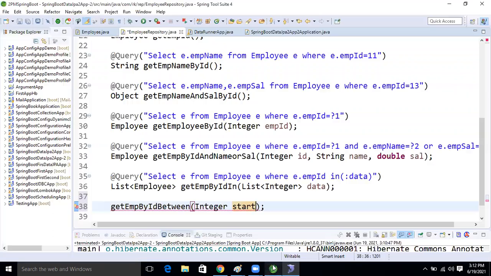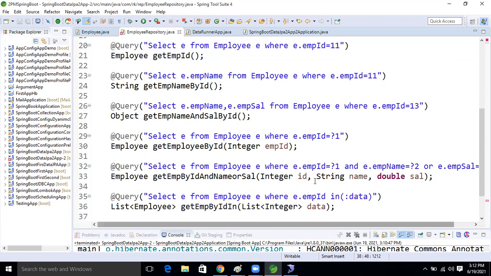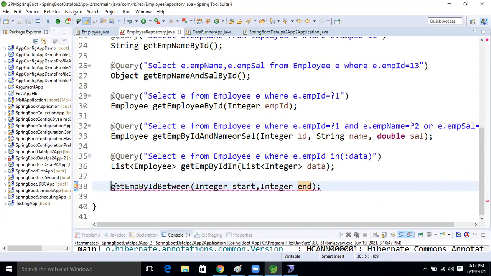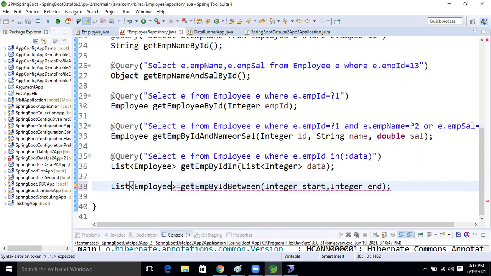So int start, and int end. Two arguments I'm taking now. This will return a List of Employee. So this is our method now.